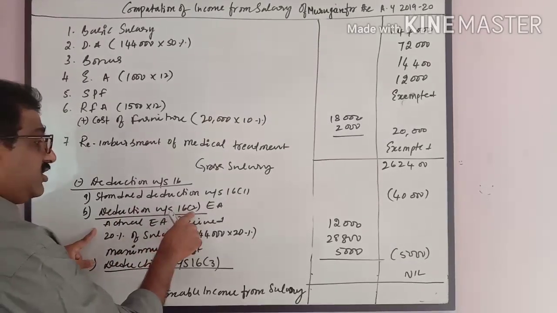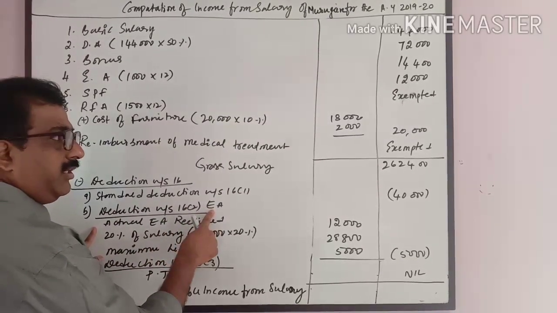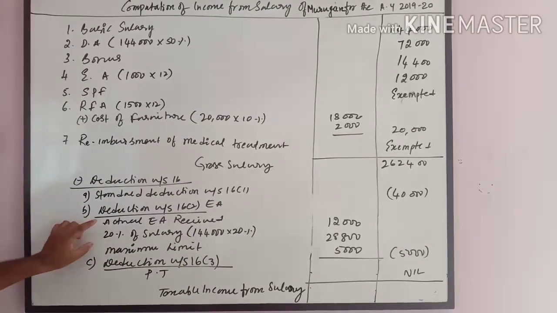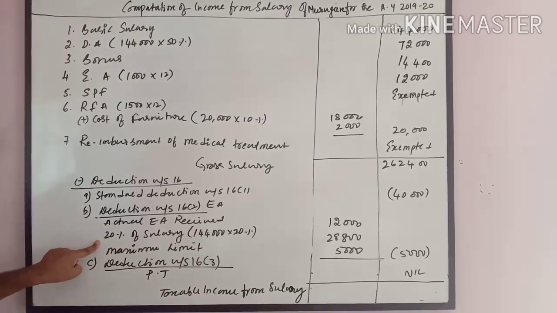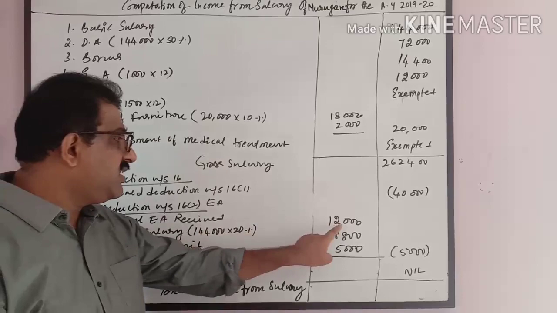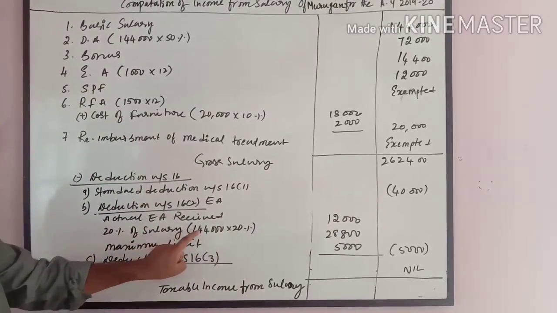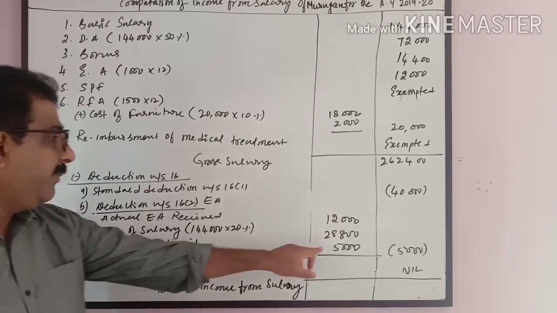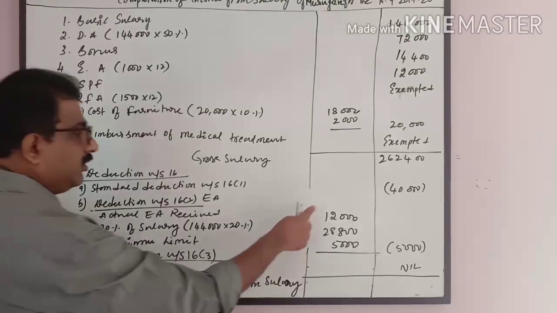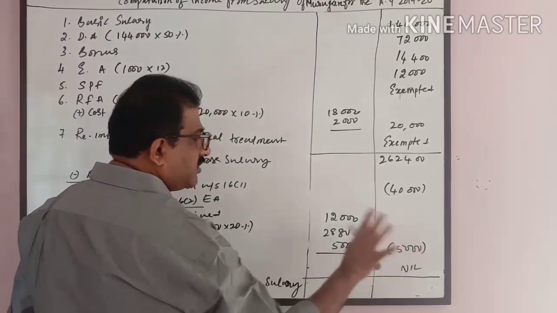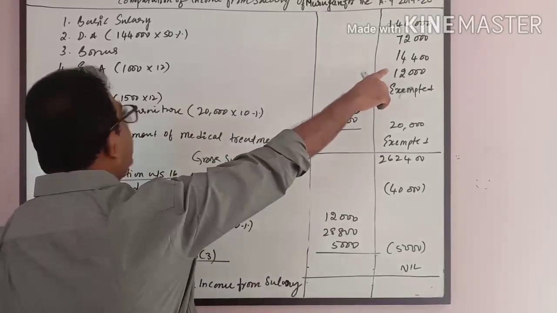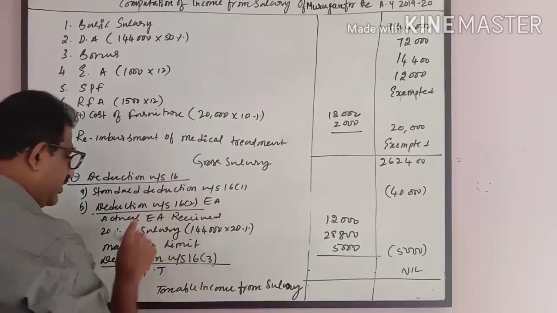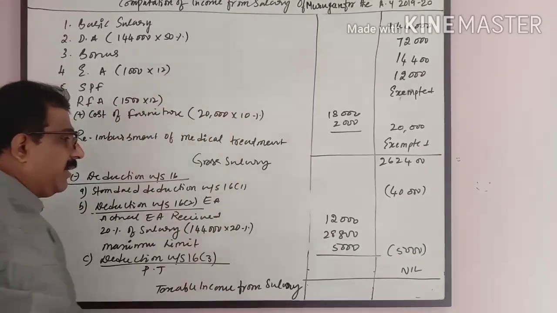Deduction under section 16 subsection 2 with regards to entertainment allowance applicable only for the government employee. 3 provisions are given. Least of these 3 is exempted from tax. Actual entertainment allowance received 12,000. 20% of salary, that is 1,44,000 into 20%, 28,800. Maximum limit fixed by the government is 5,000. Among these 3, 5,000 is least, 5,000 is exempted. In the first instance, I added the entertainment allowance to the salary, and in the deductions, it is allowed as deduction provided he is a government employee.